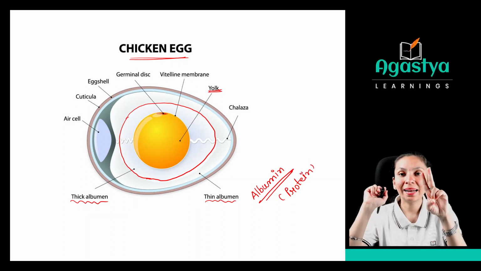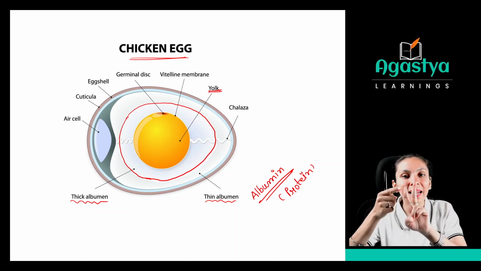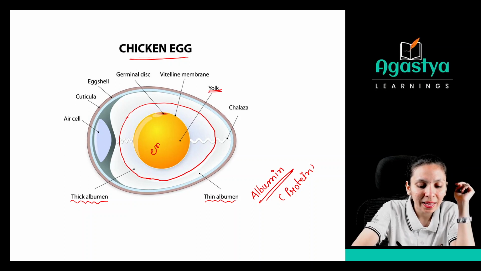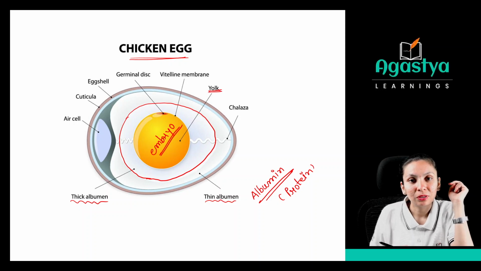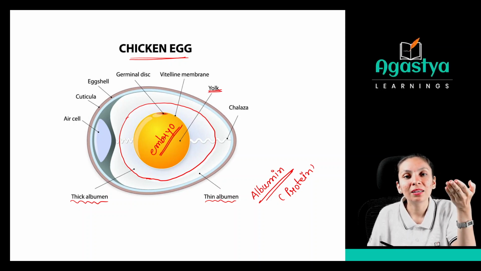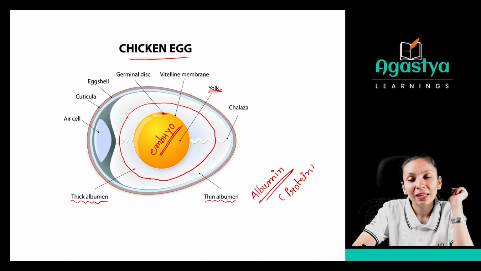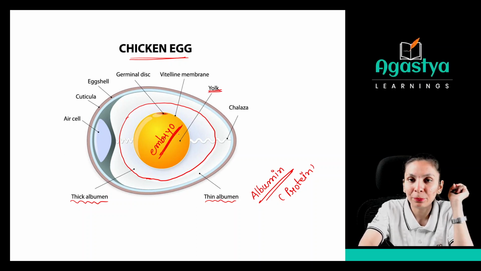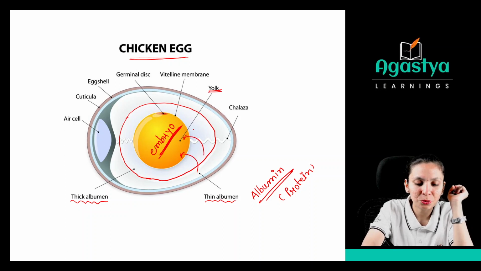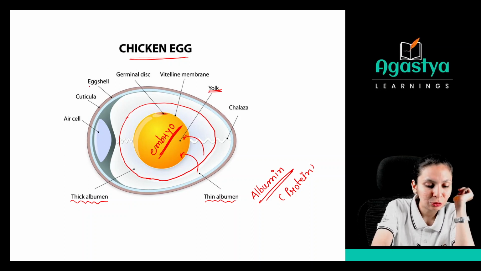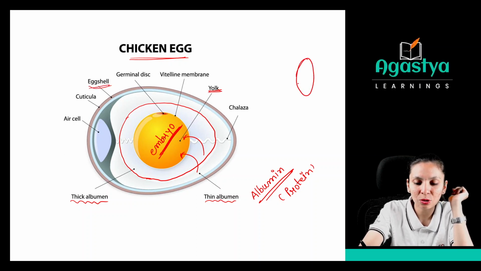So now you know there are mainly two parts of the egg, the yellow colored and the white colored. This yellow colored part is called yolk. Inside the yolk, we have the embryo, right? How will you pronounce it? Embryo. This embryo will develop into that particular animal. And albumin is a protein which will provide nutrients to the growing embryo, right? It will provide the nutrition. So you have to remember these two main things, the yolk and albumin. You know the eggshell, the outer layer, that is called eggshell.